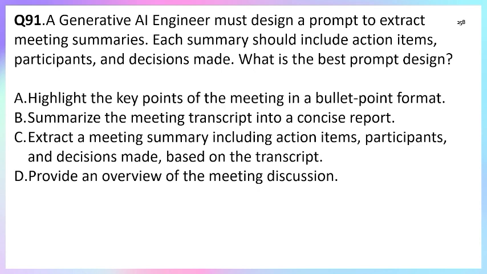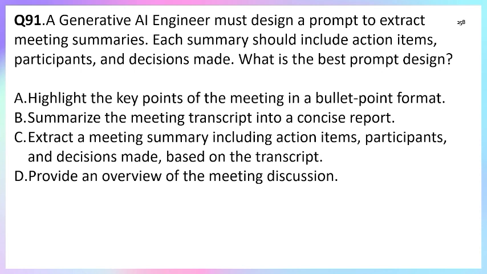So, what exactly is the question asking? We need to create a prompt that extracts the meeting summary. But in the meeting summary, the question clarifies that we need action items, participants, and decisions made. All three points should be clearly mentioned in the prompt. So which option is correct?